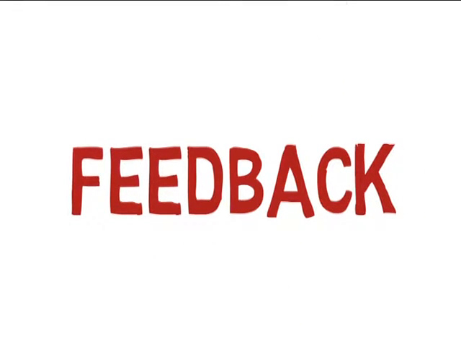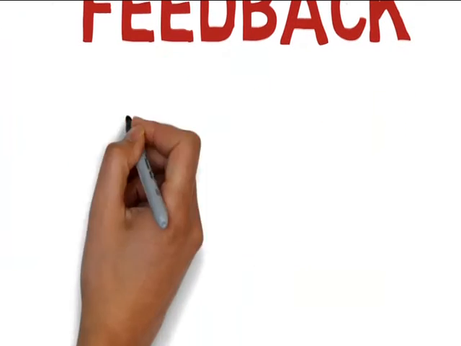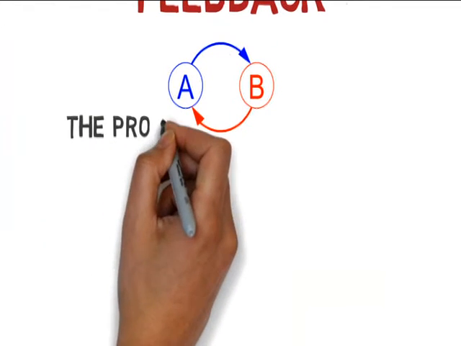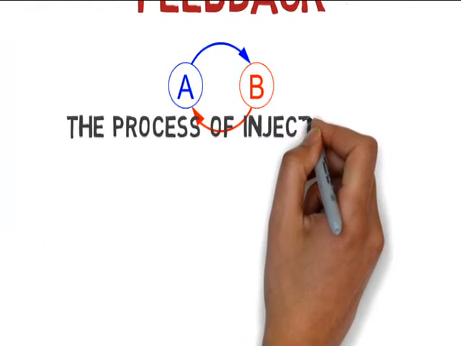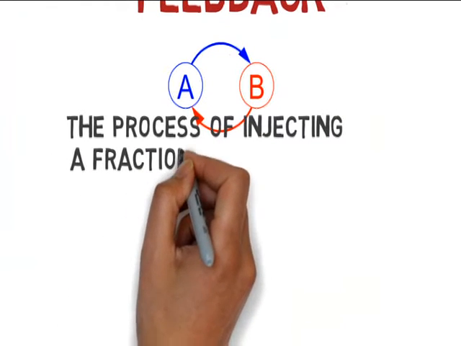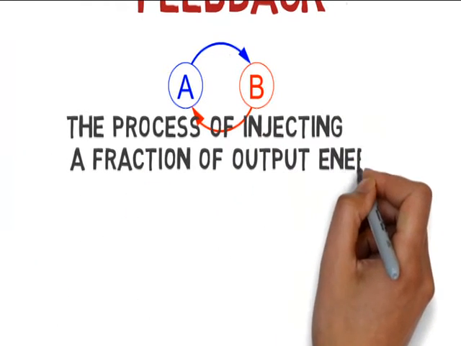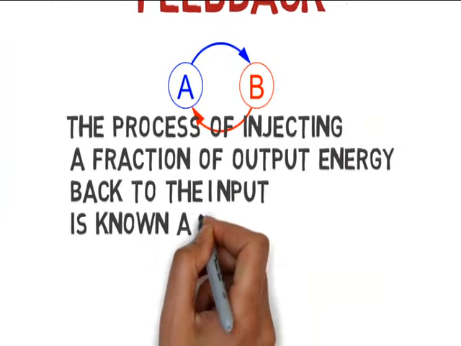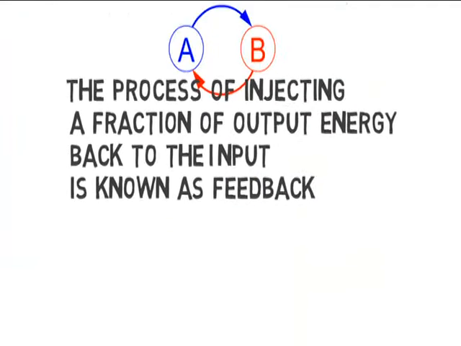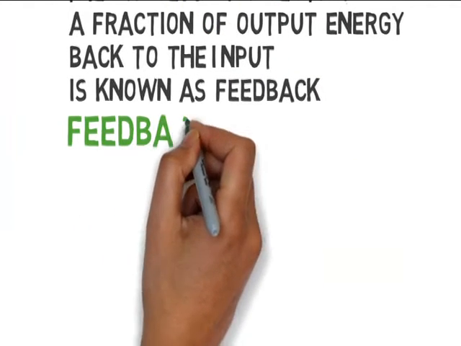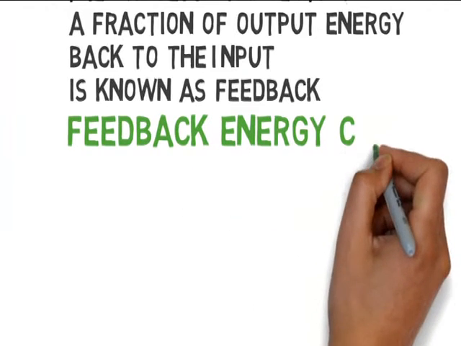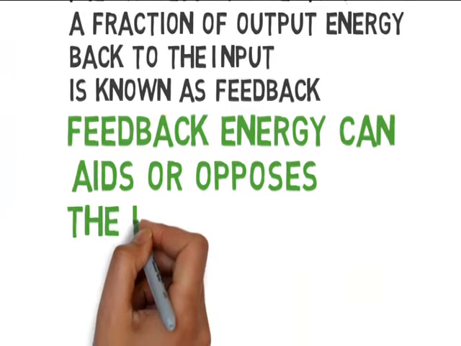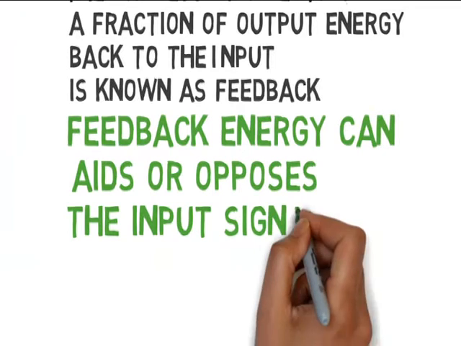Feedback persists. Feedback means if there are two systems A and B, some part of the energy in B is applied back to the system A. It is the process of injecting a fraction of output energy back to the input side, so it's known as the feedback process.